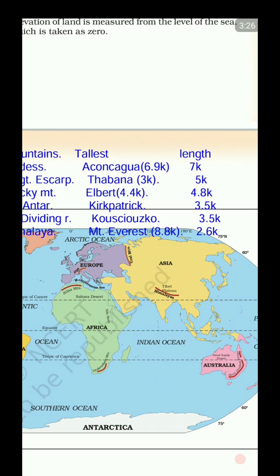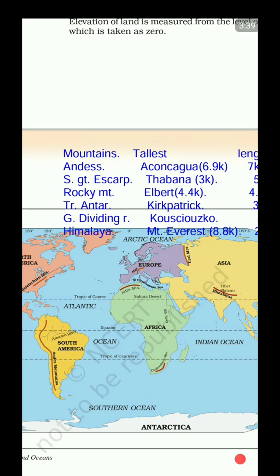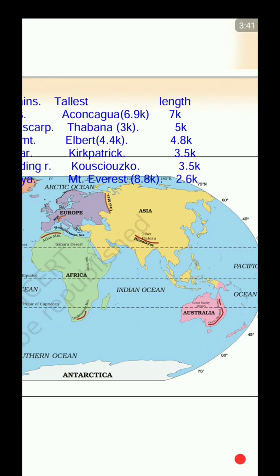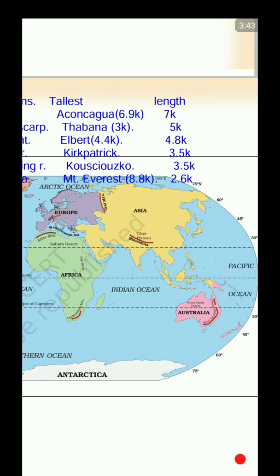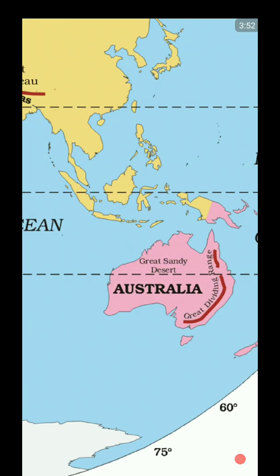Mount Everest is the tallest there with 8.8 kilometers. The length of Himalayas is 2.6 thousand kilometers only, right?